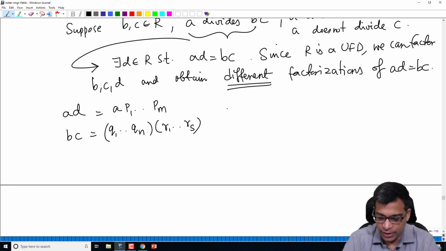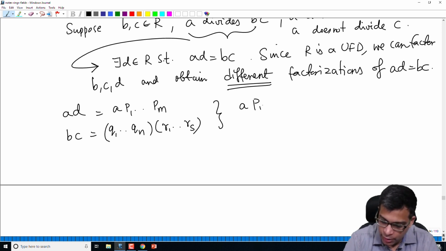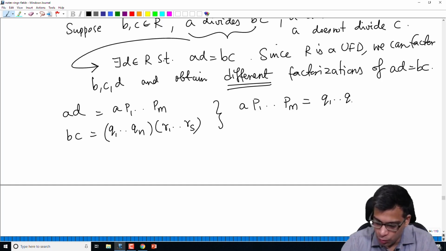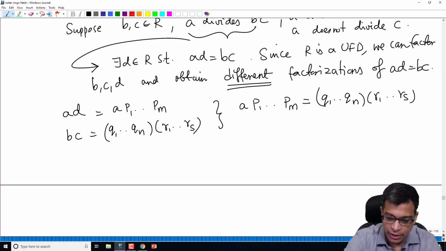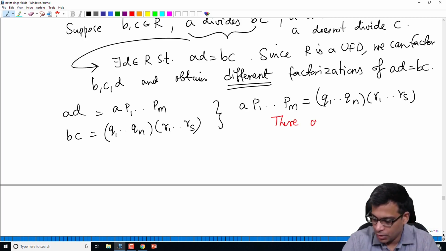B and C are factored like this. That means we have A, P1, through Pm is one factorization of AD, Q1 through Qn, R1 through Rs is another factorization of BC. And now claim these are actually distinct.